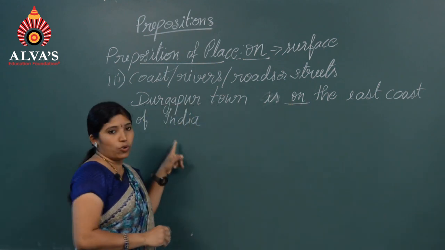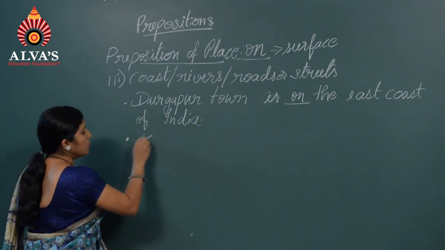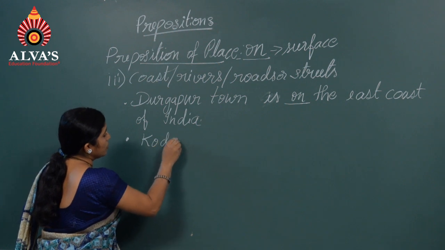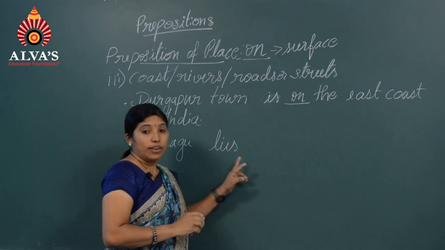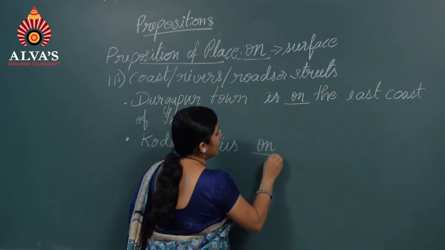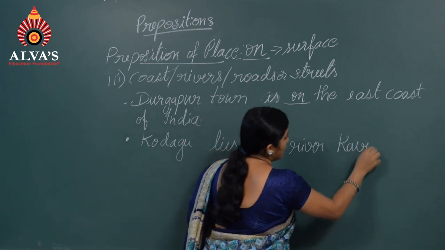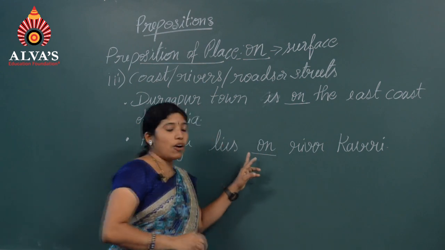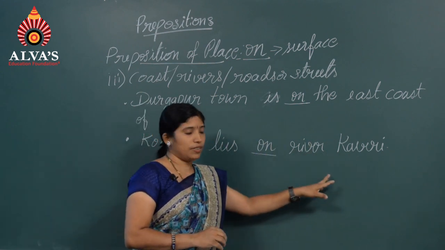When we refer to the coast, and even rivers: Kodagu lies on river Kaveri. Here what do we mean by on river Kaveri? The region is next to the Kaveri river.